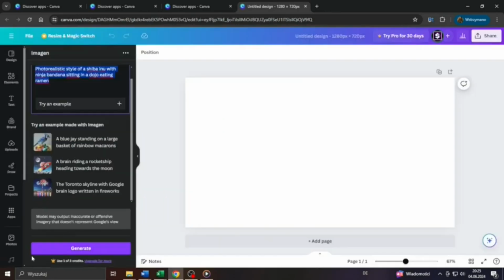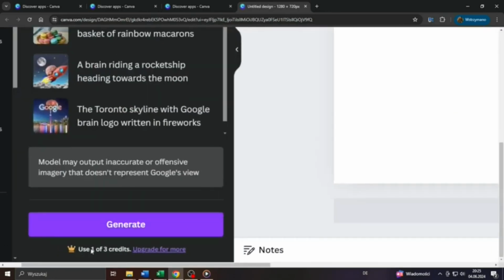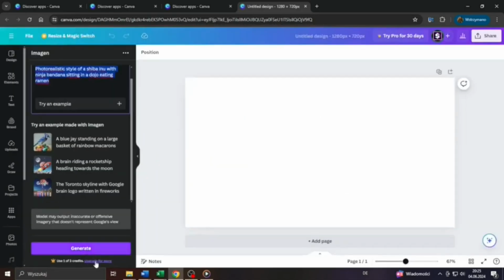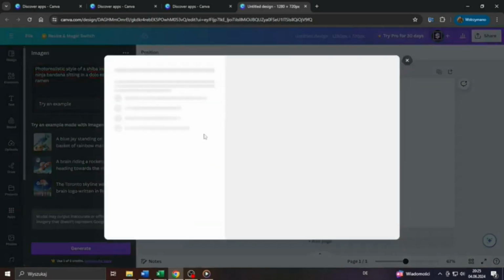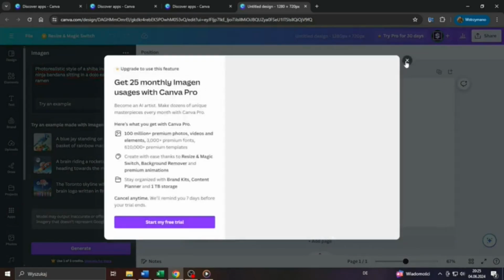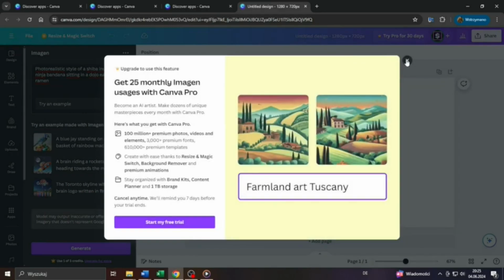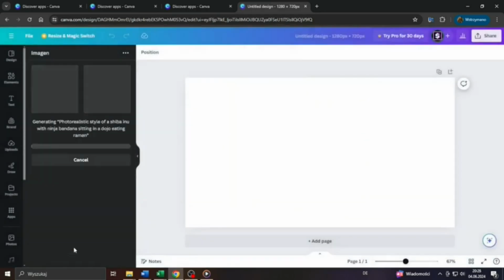Just remember, guys, that with a free membership on Canva, you can use up to 3 credits for your AI generations. That's not too much, unfortunately, but if you like, you can upgrade to a premium account on Canva and that way gain access to more credits to use for that. So let me do that for demonstration purposes. Click on this button here.